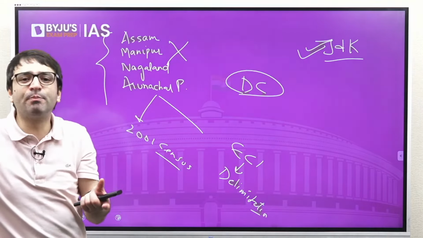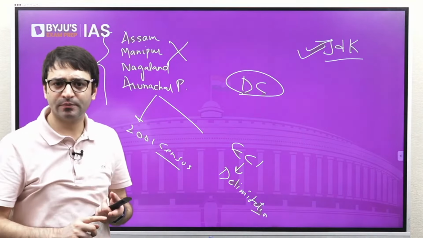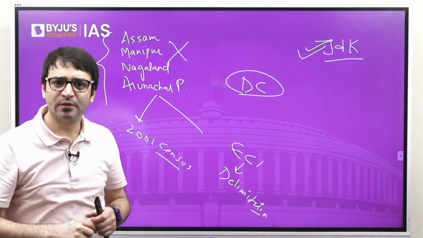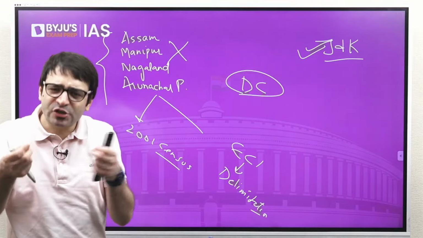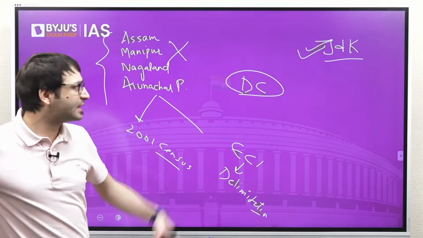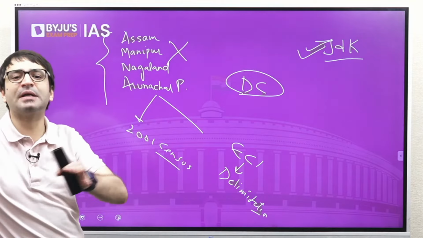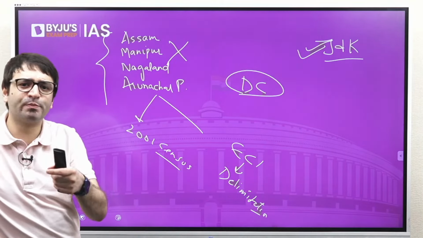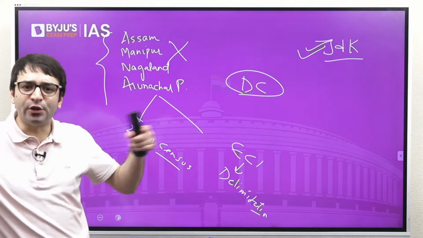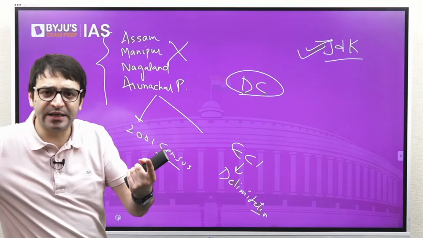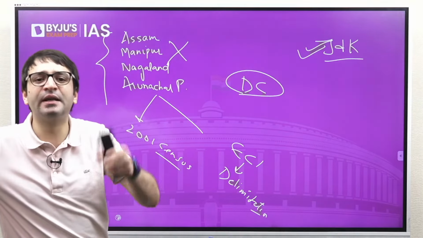used alone. Apart from population, what was used as criteria for delimitation was border area, remoteness of an area, backwardness of an area. These criteria along with population were used to determine which area will get how many seats. And that is how the Delimitation Commission recommended a total increase of 6 seats to Jammu province and 1 seat to Kashmir province, despite the fact that Kashmir has more population than Jammu. But since population alone was not the criterion used by the Delimitation Commission, they used other criteria such as closeness to the border, difficulty of terrain, hilly areas.